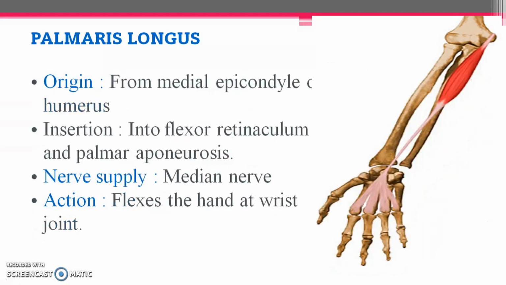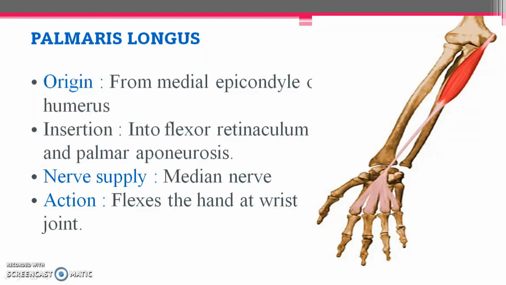Talking about the third muscle, that is palmaris longus. Origin same as all other superficial muscles, it is taking origin from medial epicondyle of humerus, insertion into the flexor retinaculum which is present here over the wrist joint, and also it forms an extension making the aponeurosis called palmar aponeurosis, that is thickening of deep fascia in the palmar aspect of the hand region.